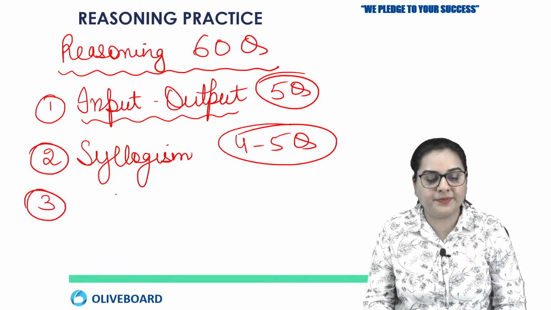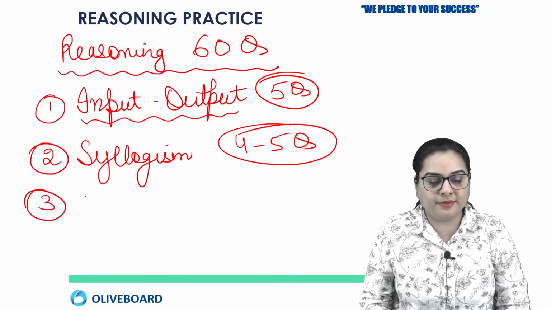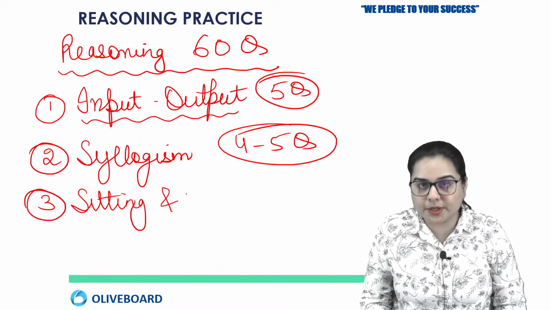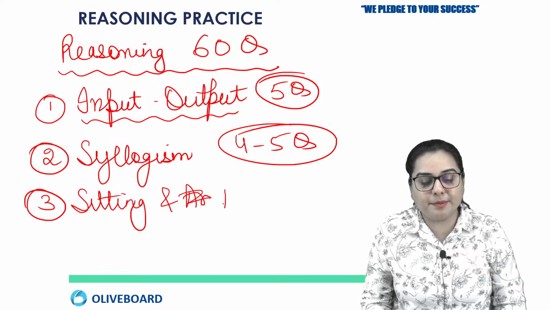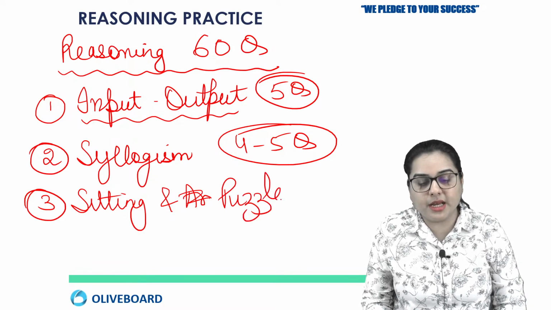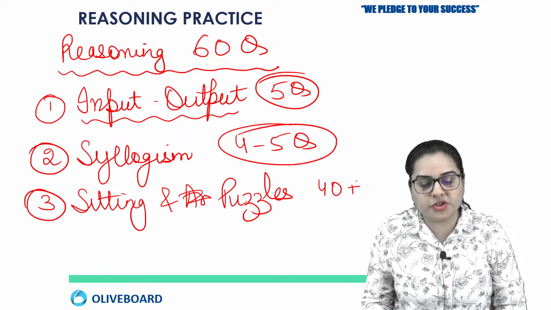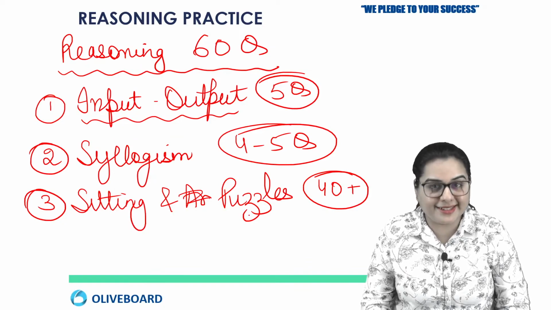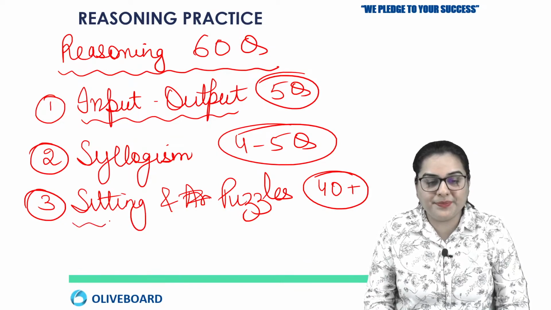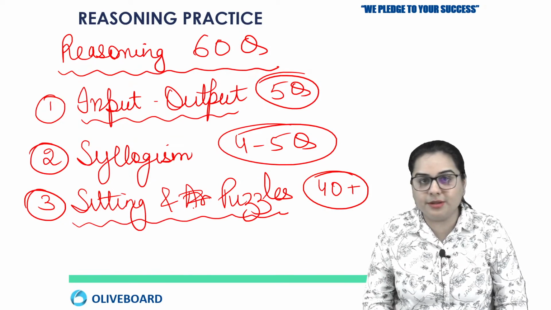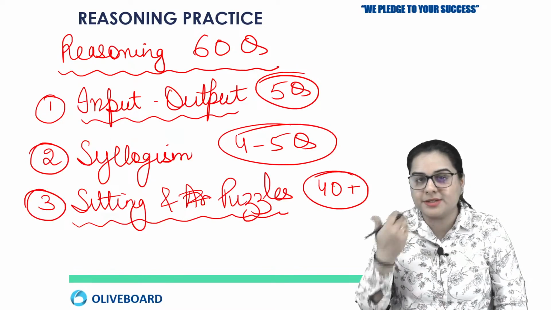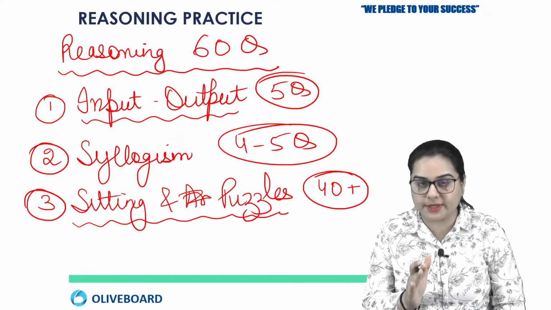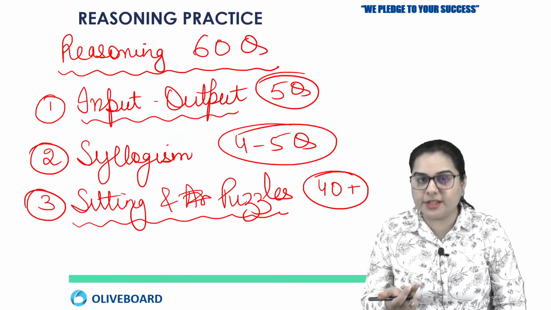Next is sitting and puzzle. See, there is no doubt about sitting and puzzles coming in your exam, because out of 60, 40 plus questions will be there in your examination from sitting and puzzles itself. So this is the sure thing that you all know. But what about the rest of the 20 questions? 40 questions we know are from sitting and puzzles, right? But what about the rest of the 20 questions?